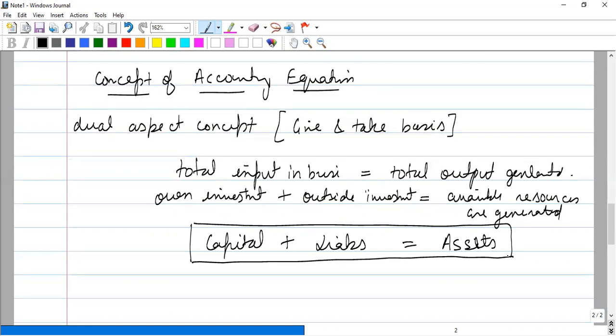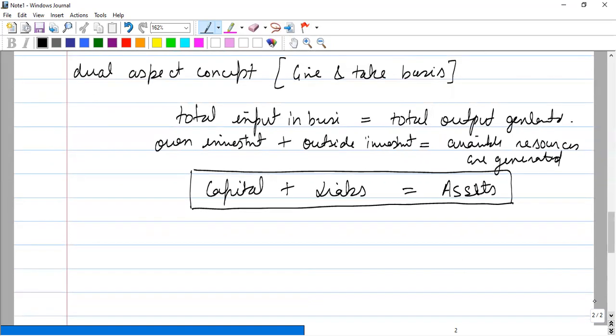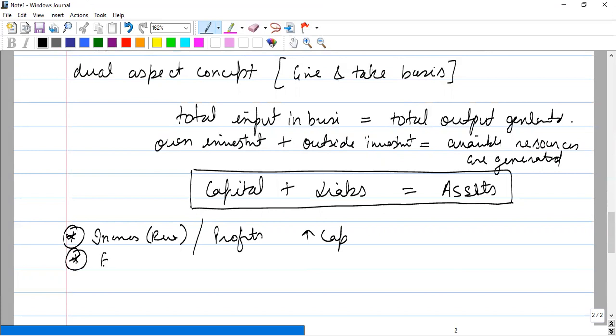Some important points to understand and remember: if there are incomes, I'm talking about revenue incomes, and profits, these will increase the capital. And if we have expenses, I'm talking about revenue expenses, or we have losses, these will decrease the capital.